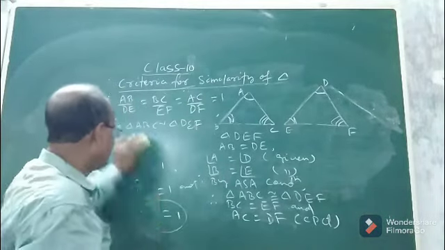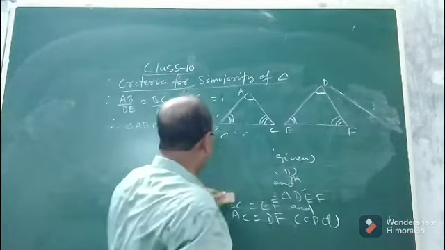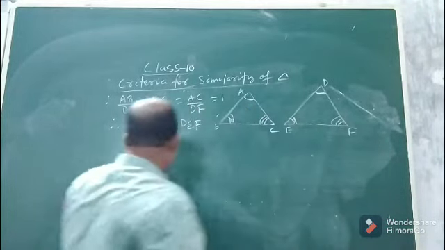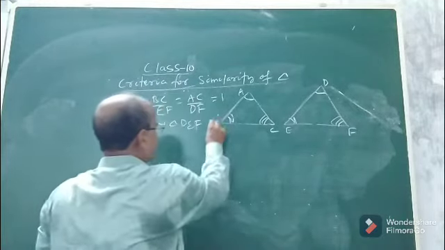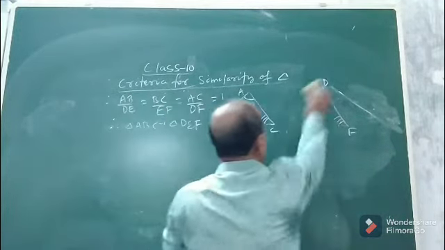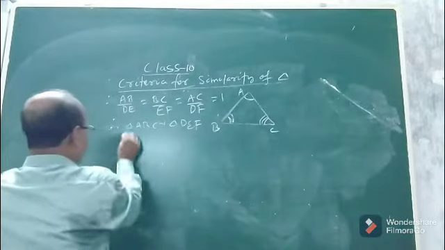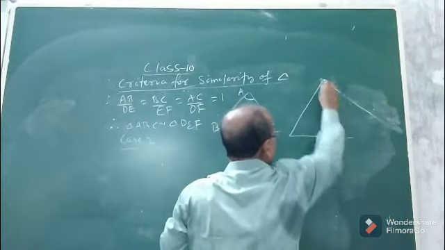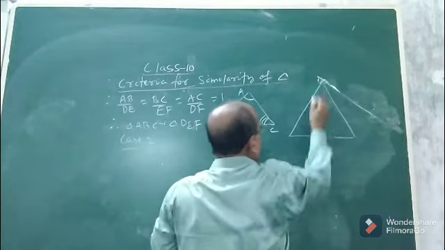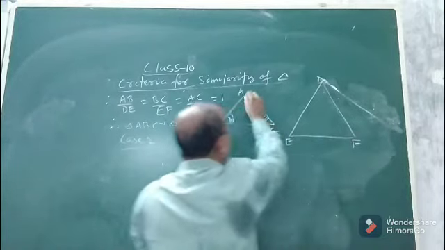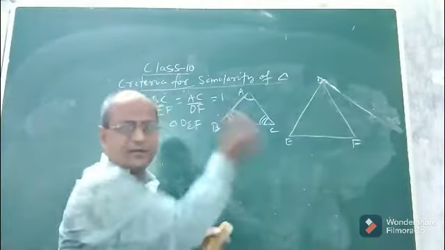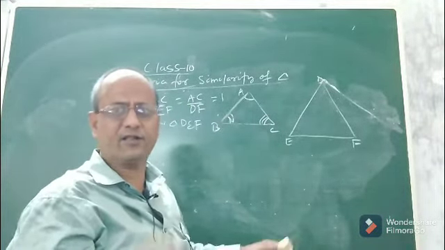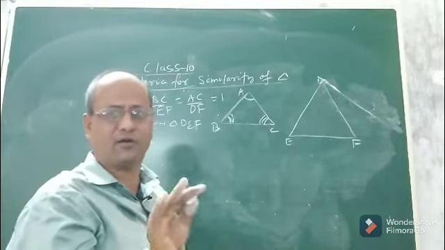Now the second case, you see. In the second case, what will we do? Suppose we take AB less than DE. Actually it is a very big proof. This theorem is a very big one. In the first case we took AB equal to DE. Let us take AB less than DE and see whether the corresponding sides of both the triangles are proportional or not. Yes, it will be.